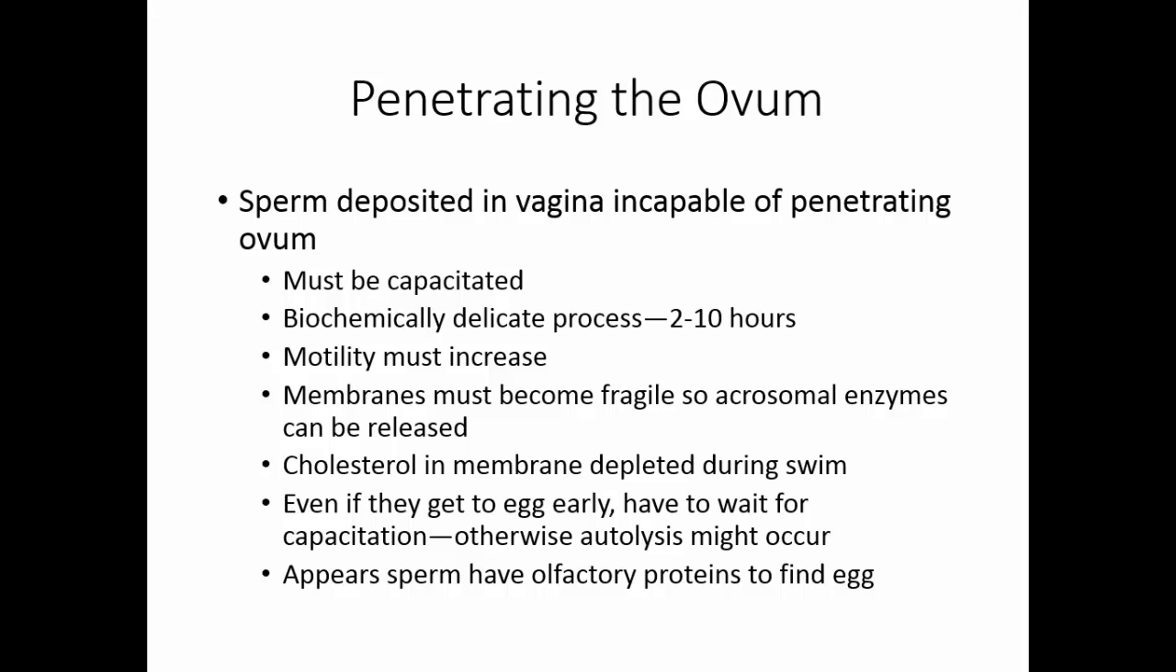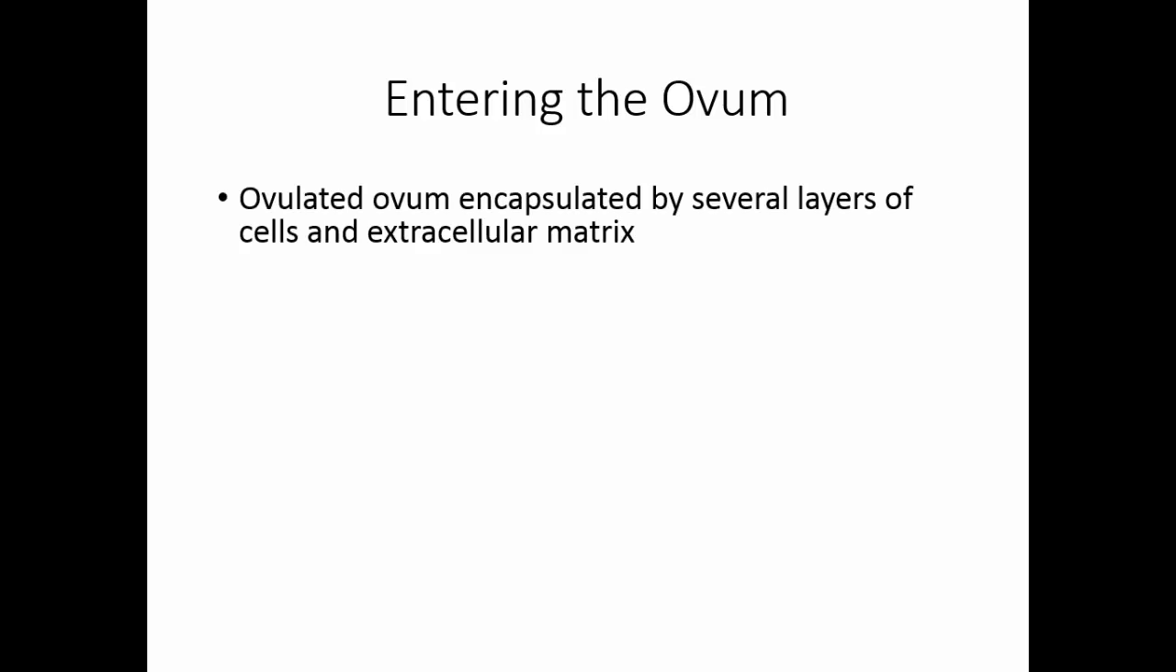When the sperm get to the top of the cervix, they have a choice to make, left or right. Where's the egg? Well, it appears that sperm have olfactory proteins that help them find the egg so that they make the correct choice and go down the right fallopian tube. Once they get to the egg, they find that the ovum is encapsulated by several layers of cells and an extracellular matrix. The sperm have to penetrate both.